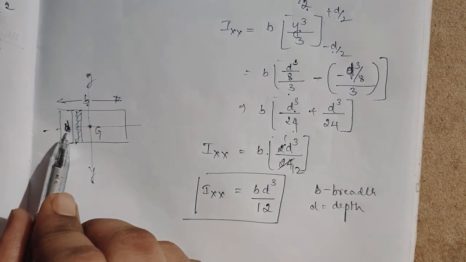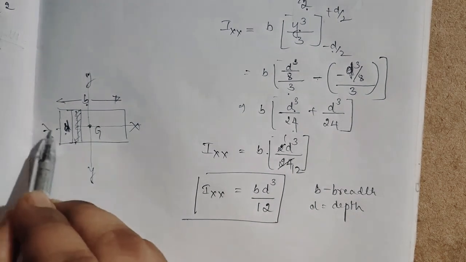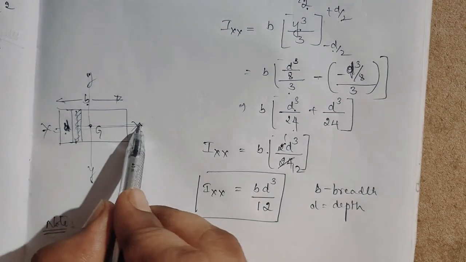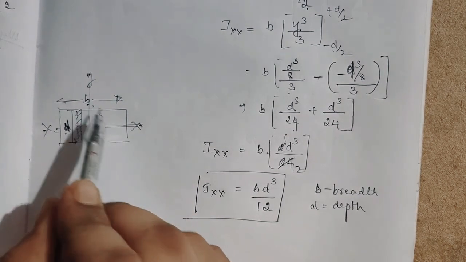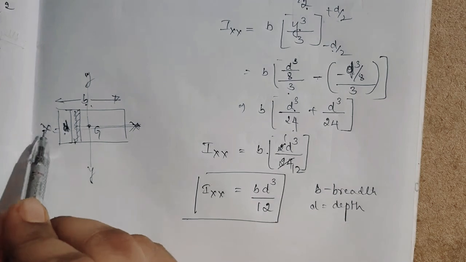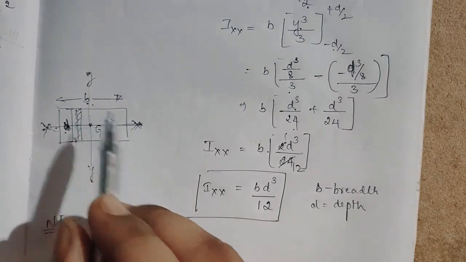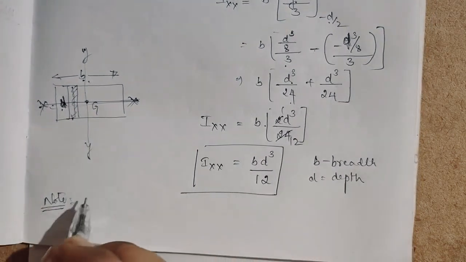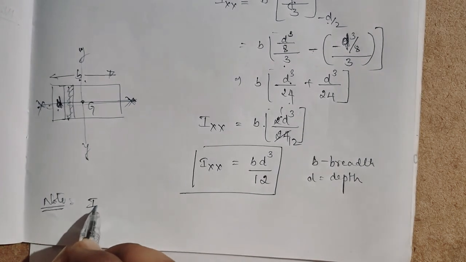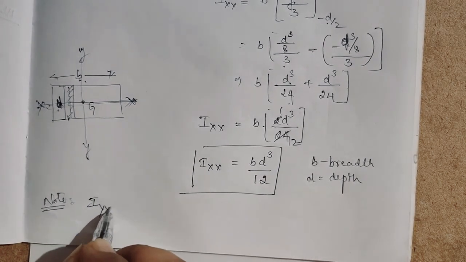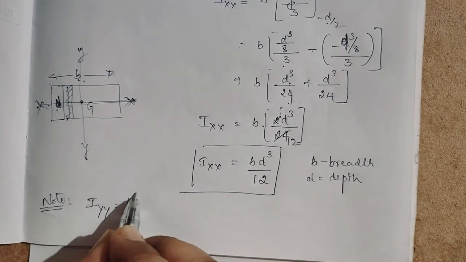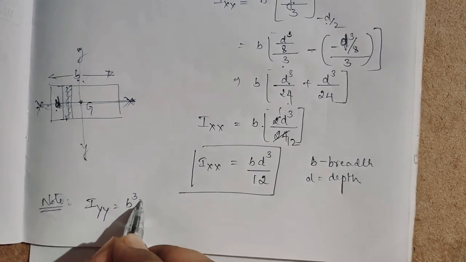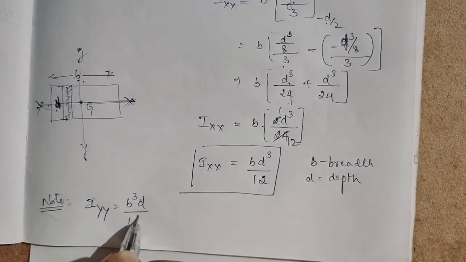Anything which is perpendicular to the centroidal x-axis will be cube. So then Iy will be b cube d by 12.